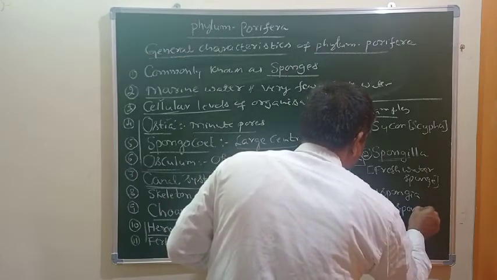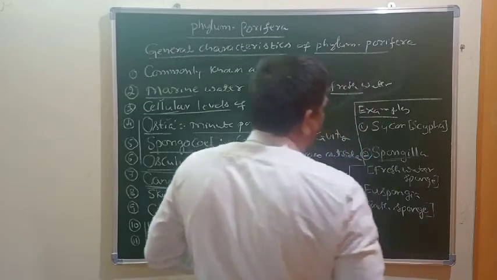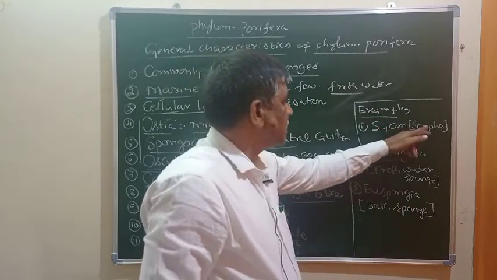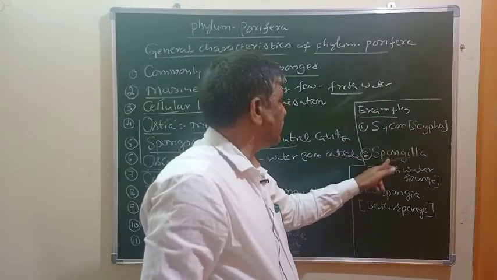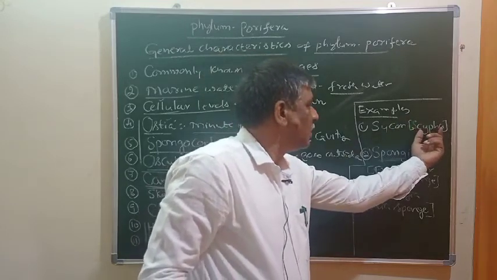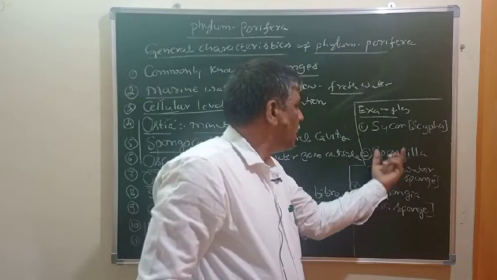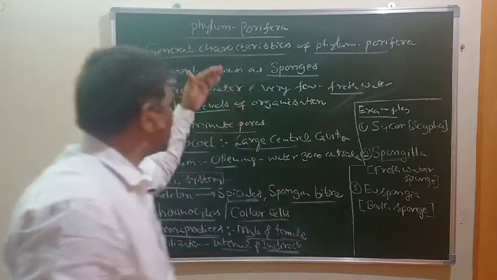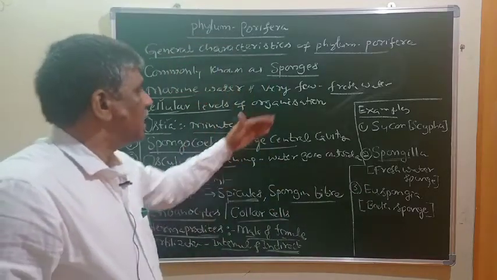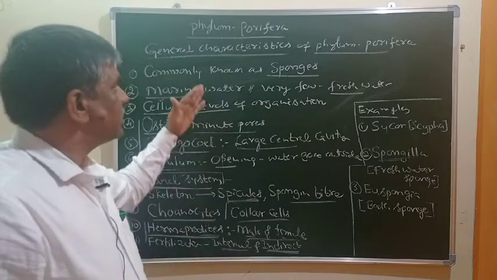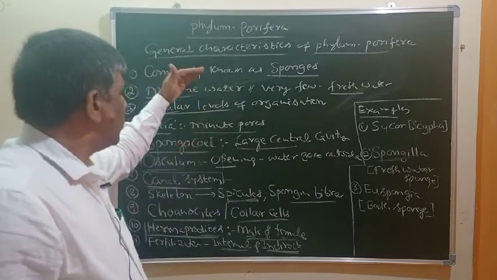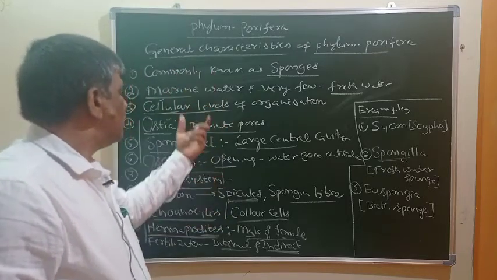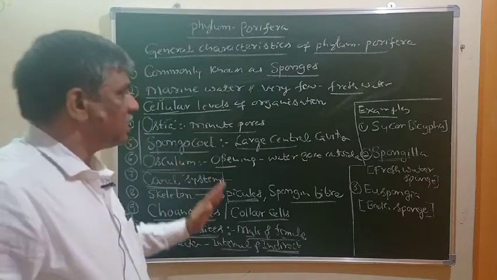Very, very important points regarding NEET or CET. In the NEET examination, they may ask these common names. These are common names, these are scientific names. Whatever is written in the bracket is the common name, and what is written outside the bracket is the scientific name. They may ask any question regarding this. So these are all general characteristics as well as examples for phylum Porifera. With this, phylum Porifera is over. In PUC they may ask to write the general characteristics, or in NEET they may ask any one of the terms of this phylum.